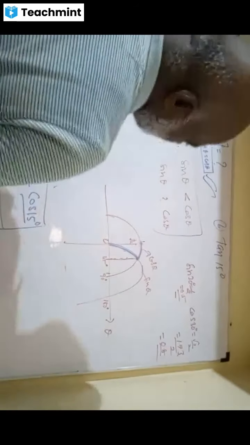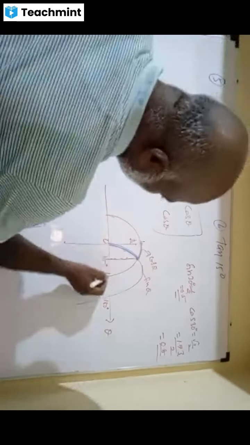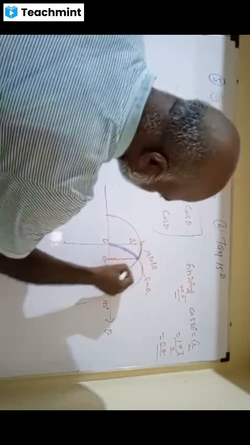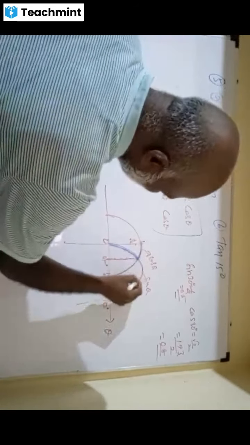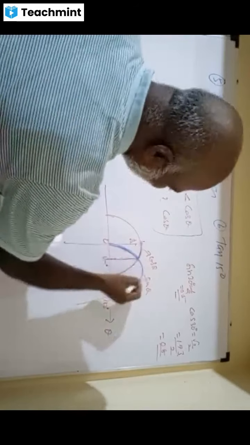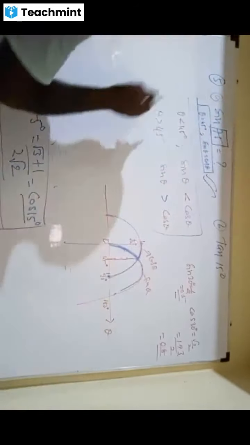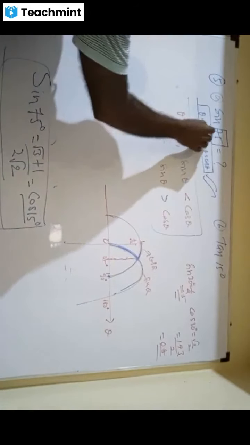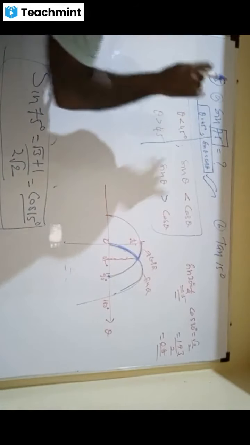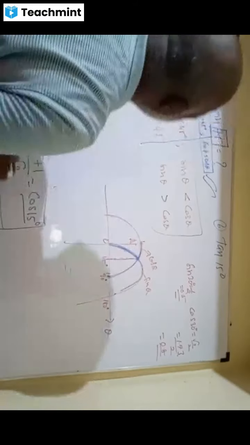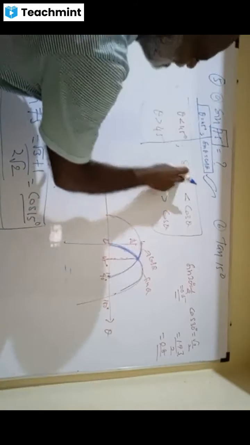At the same time, now you go beyond 45, from 45 to 90. This is cos, this is sin. So sin is above. Therefore, sin theta is more. Look, with just one 45 degree you have three relations. At 45 both are the same, they coincided. Below 45, sin is smaller.